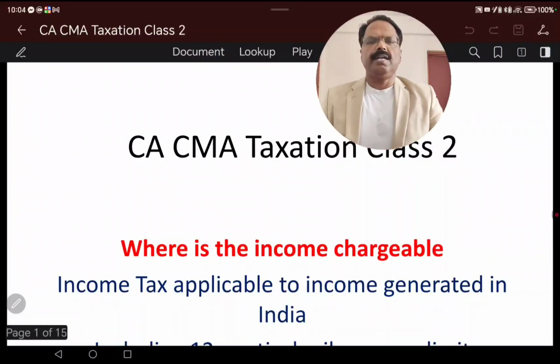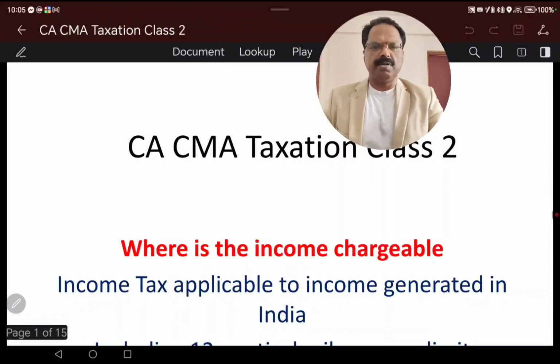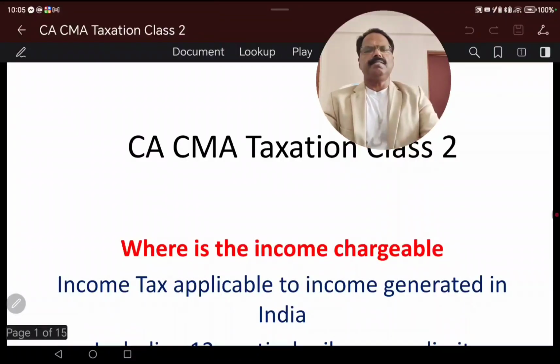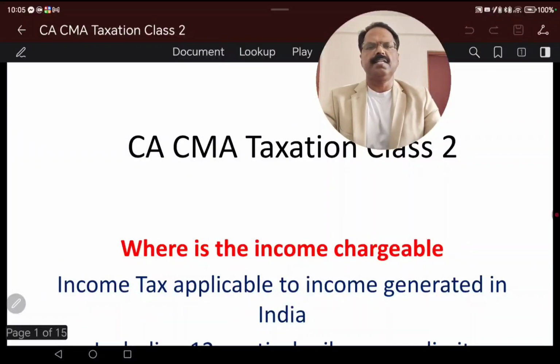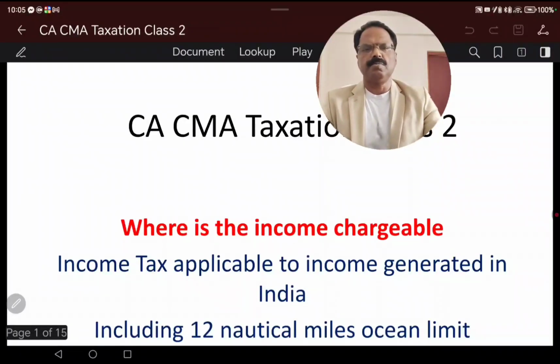We also understood that there are different kinds of persons who are liable to pay taxes, and who needs to pay tax. In detail, the assessee, who is the person who is an assessee, is coming in these sections. But before that, what is important is where the income is chargeable.